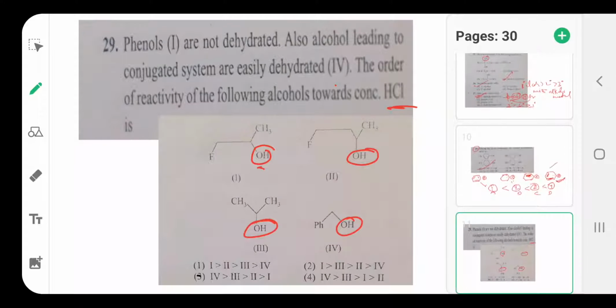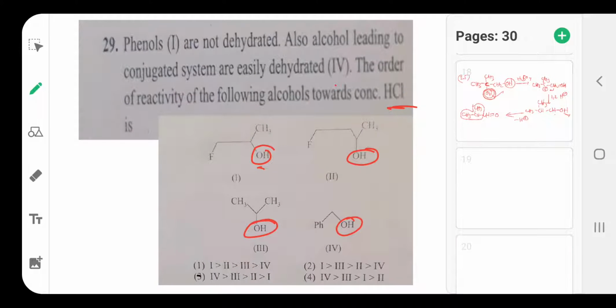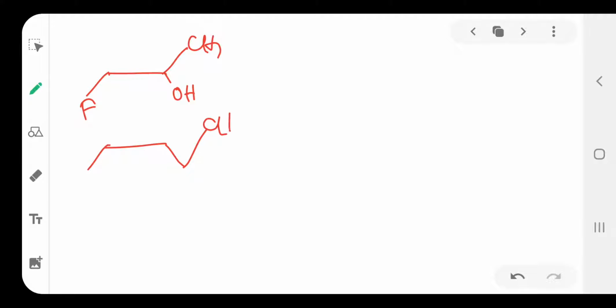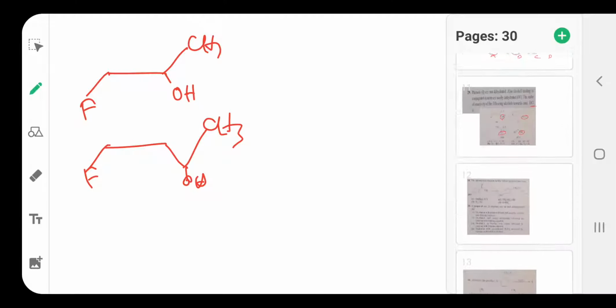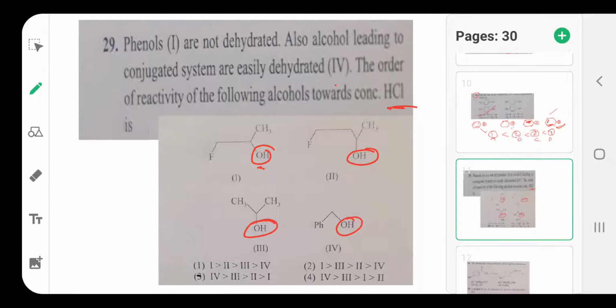Let us see an example, I will explain this. The first compound is this one. Then the second compound has OH and F. Then the third compound is isopropyl alcohol.